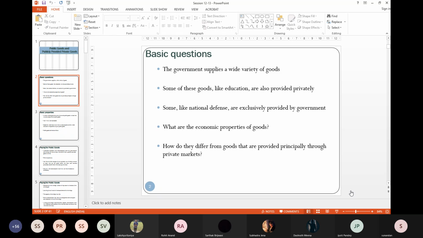So the thing that we need to understand is what should be provided by the government, and how much should be provided by the government. To understand these very questions, first we need to understand what are the economic properties of these goods. What are the characteristics of these goods? And how they principally differ from the private market. Right? This we need to understand.